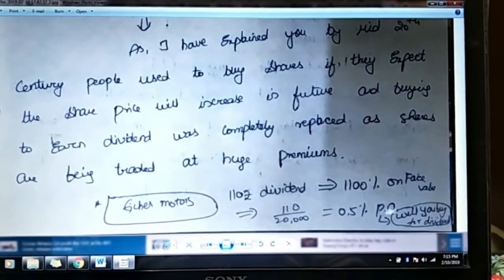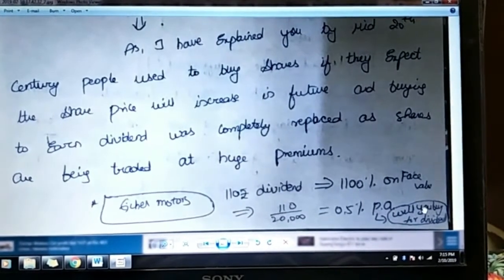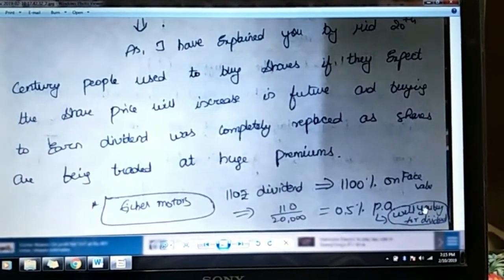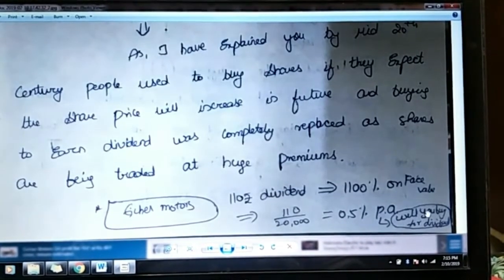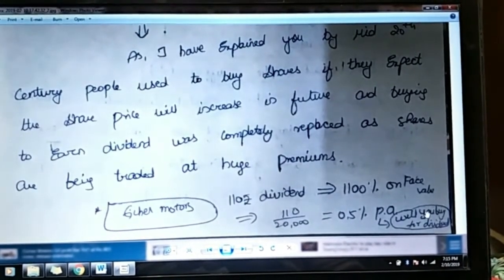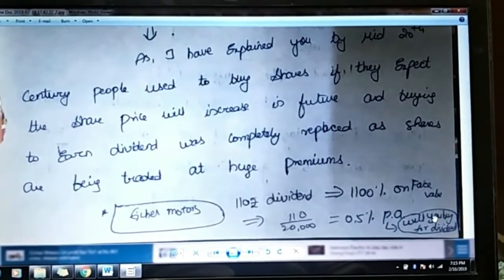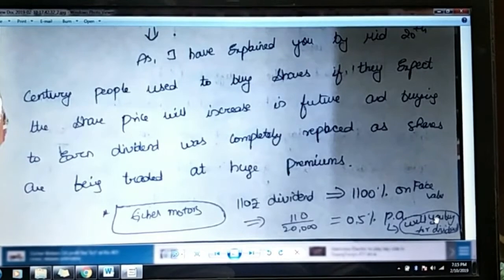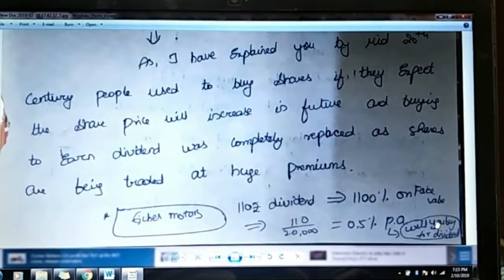So now, do you think people are buying it for dividend nowadays? No, it's obviously no. Now people are buying just because they expect the company to grow, unlike in the 1990s where dividend was the main source of income. So now you have clarity that people are buying shares because they expect the company to grow further and make much more profits, right?